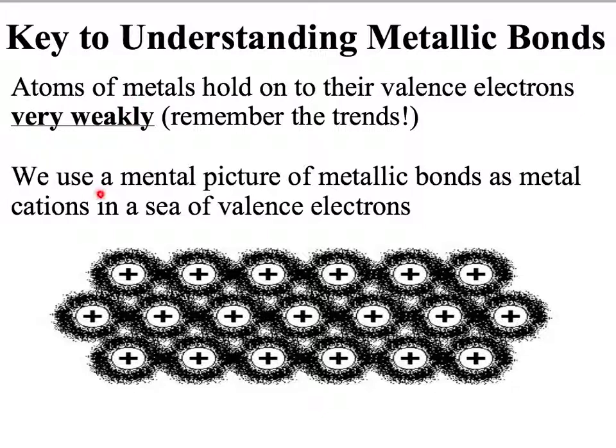So the mental picture that we will use of metallic bonds is a metal cation in a sea of valence electrons. And that's what all these pluses are here, we picture the cations of the metals, and then here is the sea of valence electrons all throughout these. And each metal has sort of lost the identity of their valence electrons. Those valence electrons are moving about between the atoms, so they're not particularly associated with a particular metal anymore.